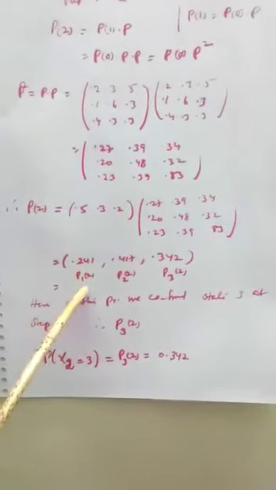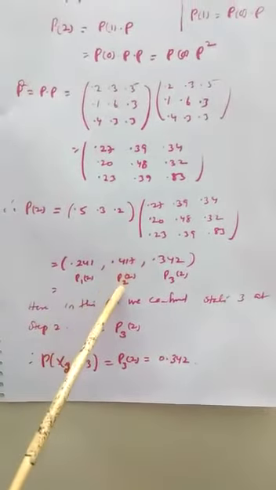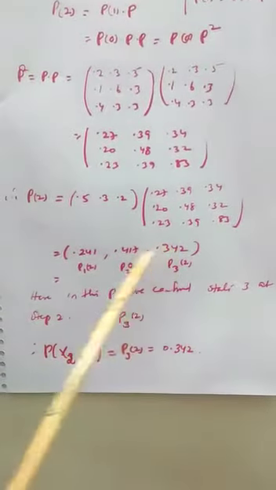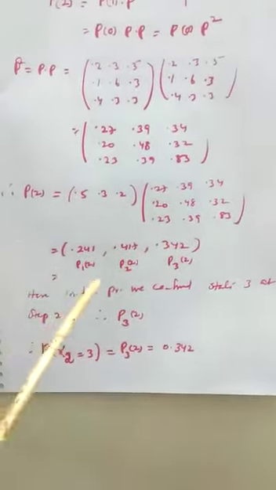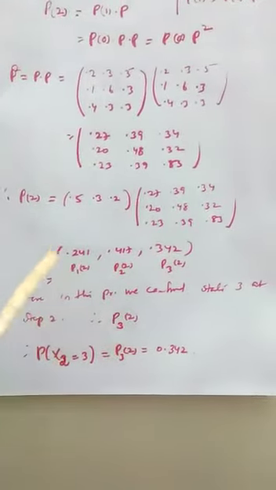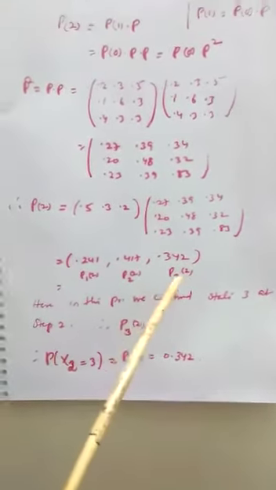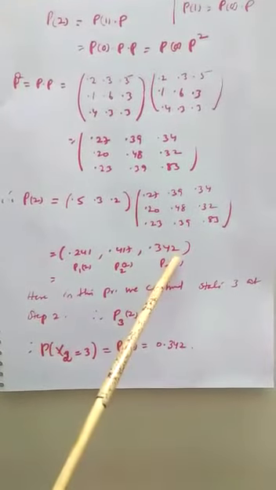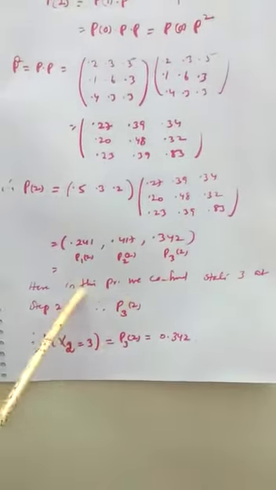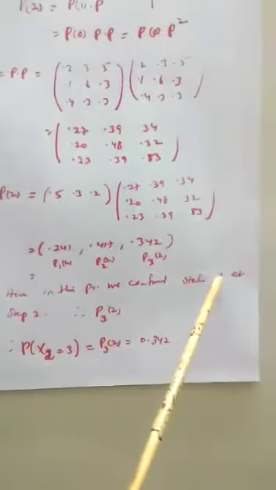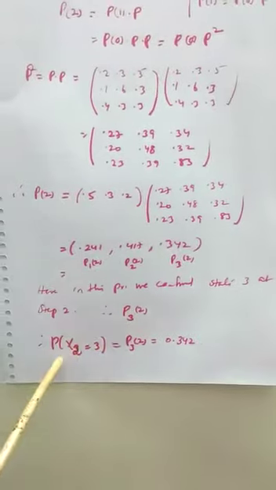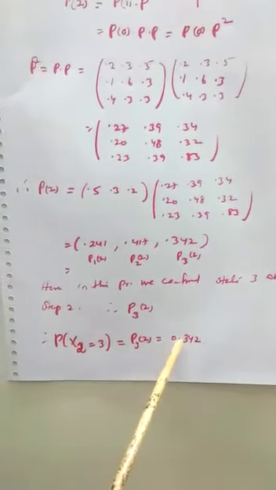Now the first element is P1(2), the second element is P2(2), and the third element is P3(2), where 2 is the step and 1, 2, 3 are the states. Here we can find P3(2), that is, step 2, state 3. Therefore, the probability of X2 = 3 is equal to P3(2) = 0.342.